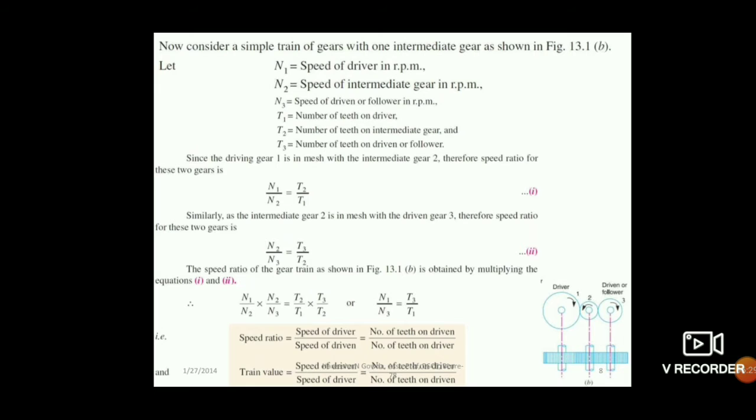It is just used for changing the direction of rotation of the gears. So N1 by N3: N1 is the speed of the driver, divided by the speed of the driven, is equal to the number of teeth of the driven by the number of teeth on the driver.